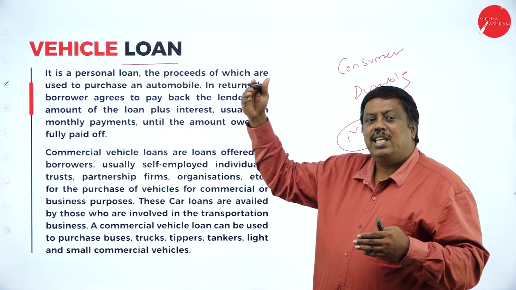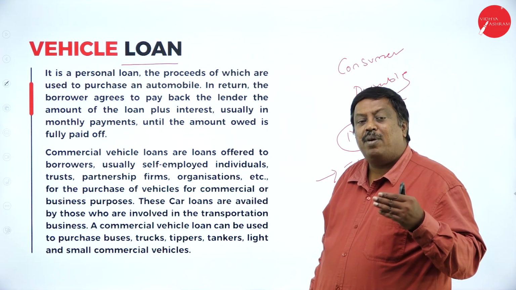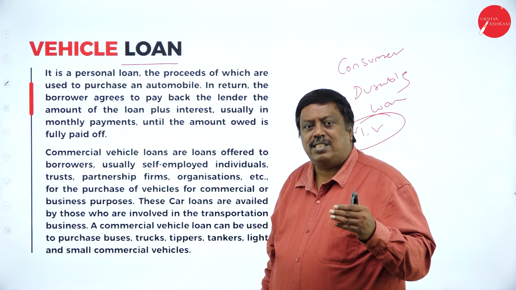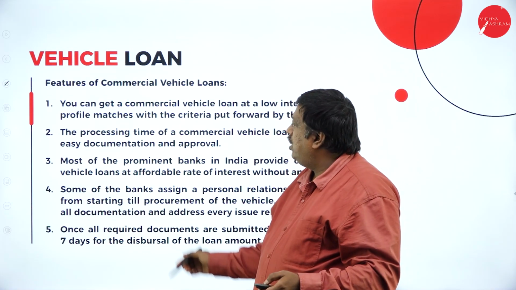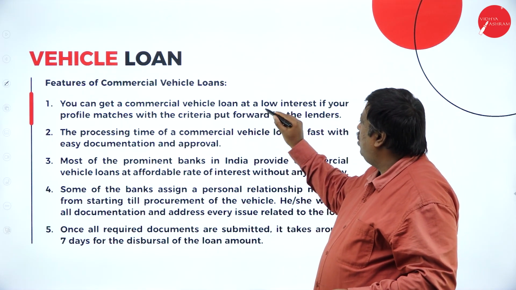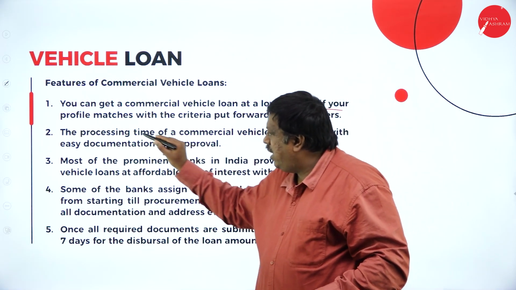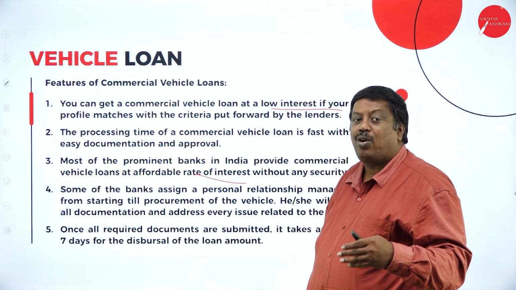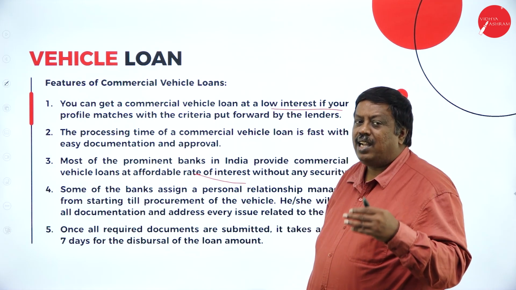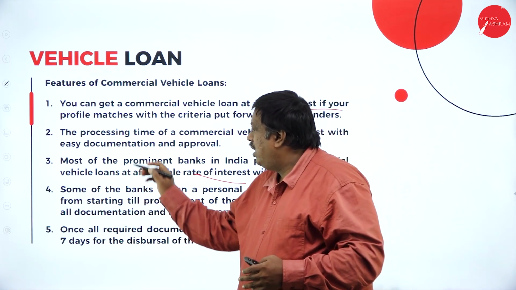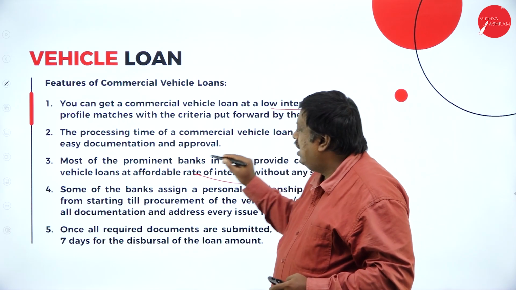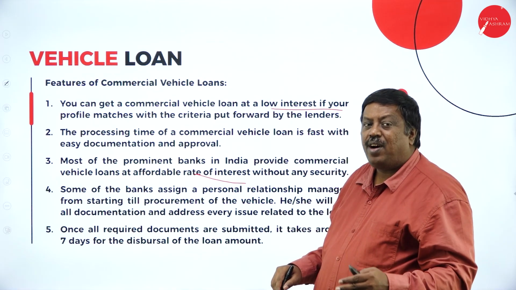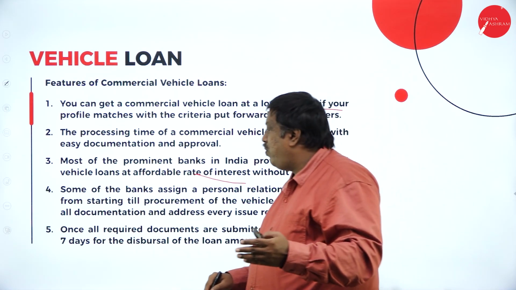So for that reason, everything has to be verified, and before providing any vehicle loan to the customer, the customer details have to be verified thoroughly. A customer can get a commercial vehicle loan at a low rate of interest if the profile matches certain criteria. If I have a good track record, I'll get a lesser rate, and the loan will even be sanctioned immediately. The processing time of a commercial vehicle loan is fast compared to any other type of loan. The documents are verified on a very fast track, and they provide the loan within 24 hours.